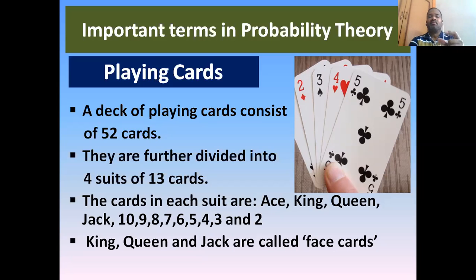Every packet of playing cards consists of 52 cards. These 52 cards are further divided into 4 suits, 4 different categories of 13 cards each. Each category will have 13 cards.